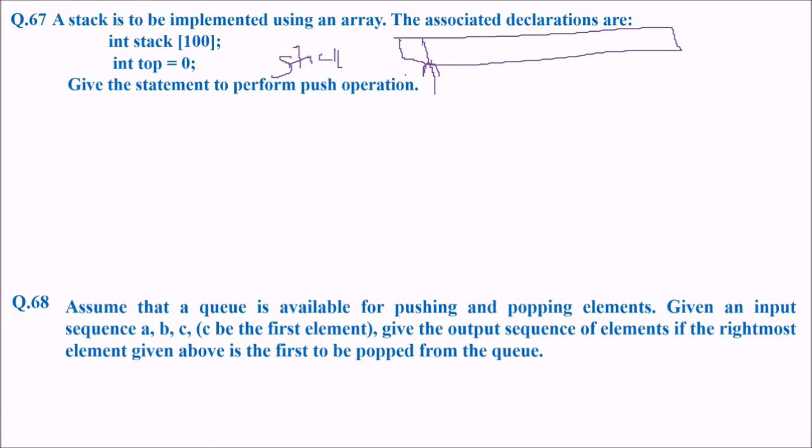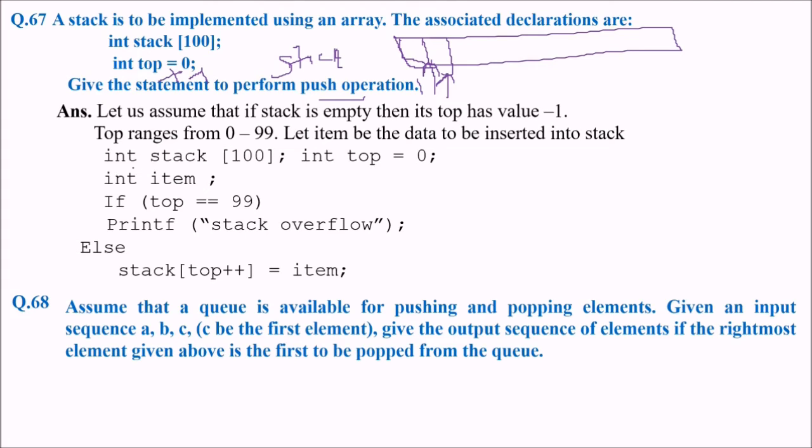So top is 0 right now, and it is pointing to the stack here, because as the values increase, this will be incremented. Top plus plus will be done. Now we have to write the statement for the push operation. It's quite simple. We know that when the stack is empty, the first subscript of the array is 0, so the empty stack will take the value -1, meaning there is no value. If you add 1 to -1, that comes to 0, so it will point to the first value. So we'll say empty stack when the value is -1.